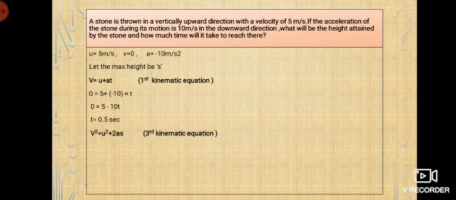For that I'm going to use the third kinematic equation, that is v square is equal to u square plus 2as, which is 5 square plus 2 into minus 10 into s, which I don't know, I need to find it. Now 25 minus 20s, that is 5 into 5 is 25 minus 2 into 10 is 20s. s is equal to 25 by 20, which is equal to 1.25 meter, right?